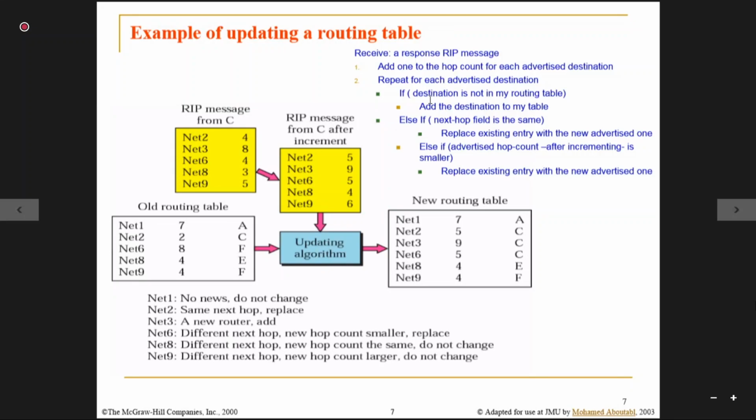Okay, and the updating algorithm I have already described. So this is how to update. Now just see, one of my neighbors, let's say the name of the neighbor is C.